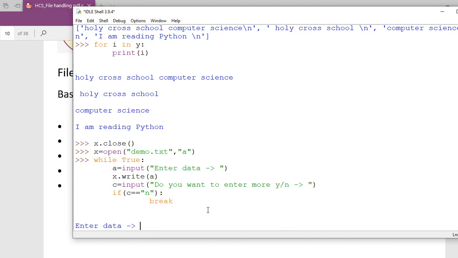Okay, so I want to enter some data. Let's suppose I am writing here something, some information. Or I just have some lines, two or three lines I want to print.